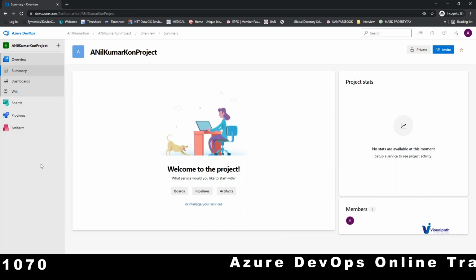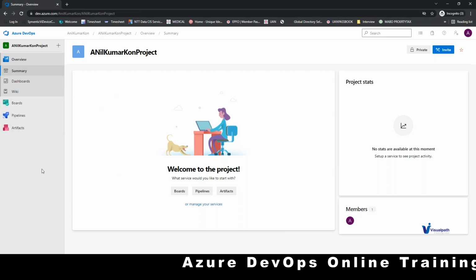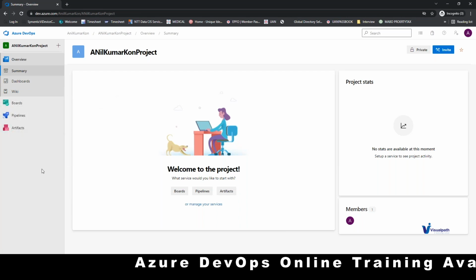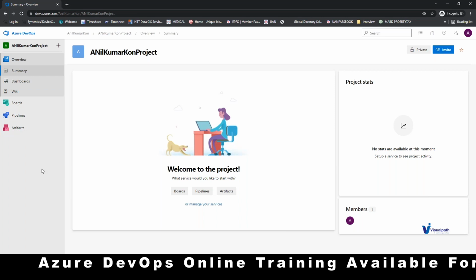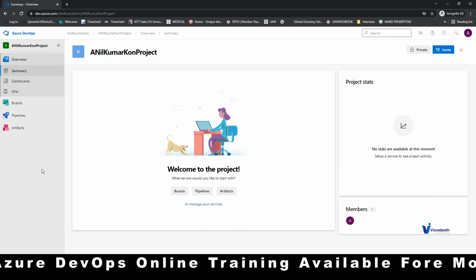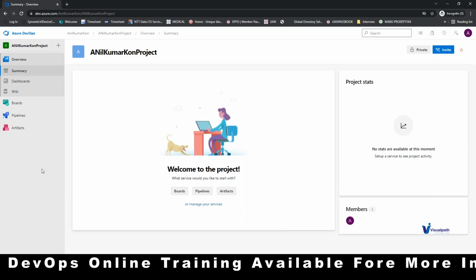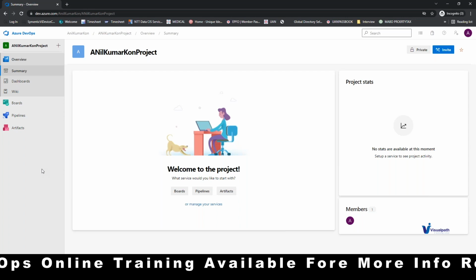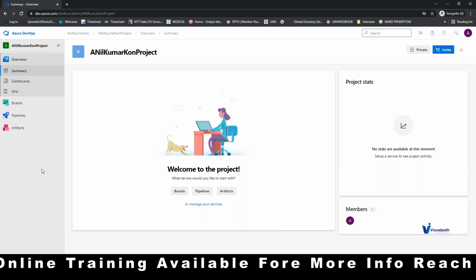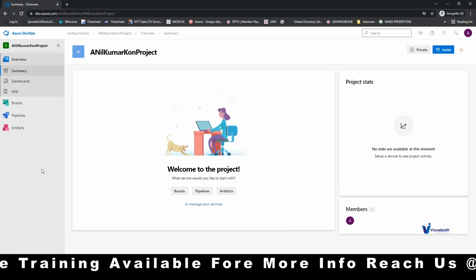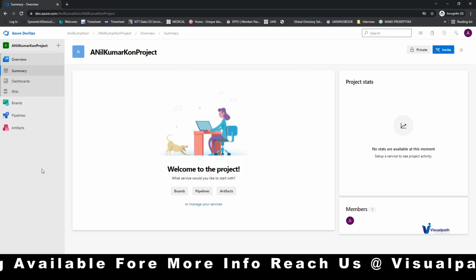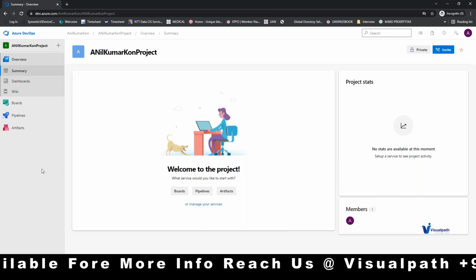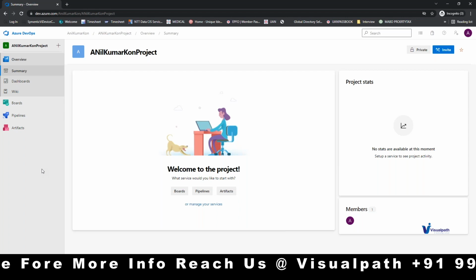Okay. The reason why I asked you to disable the repos and test plans is that some projects may use GitHub as the repository. Some projects may use SVN or Mercurial or different repositories that we have. So those can be used. In that case, if you don't want to use Azure Repos, I don't want you to enable it for the